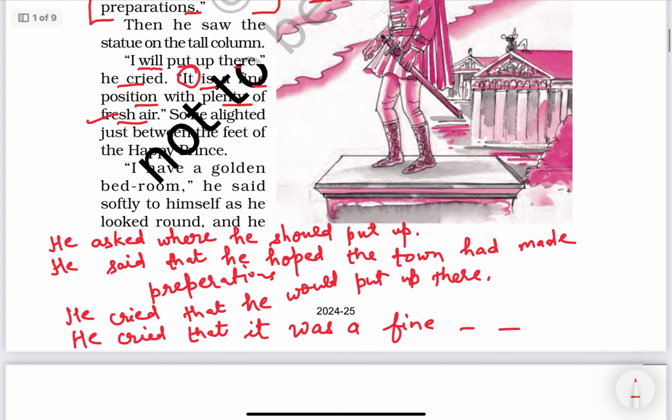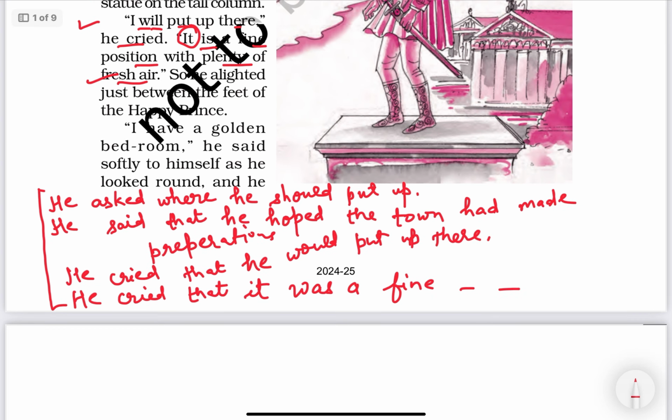So you can see in the story there are so many dialogues. We can practice reported speech very well with the help of this story. Suppose you are a class 9 student, or you are going to be in class 9 next year, or maybe the year after next. So this chapter is the best worksheet, I think, to practice this grammar topic, reported speech.